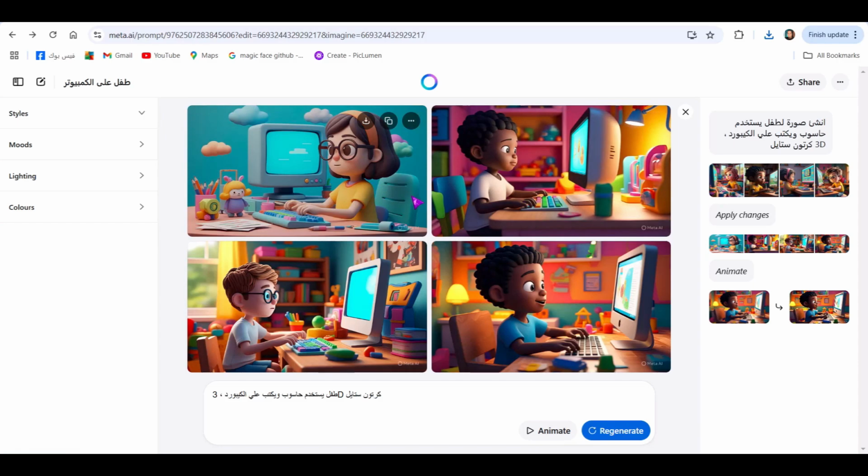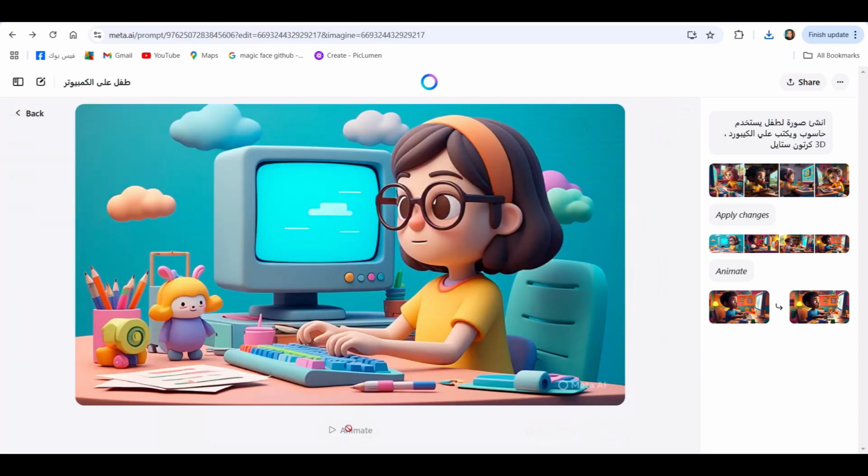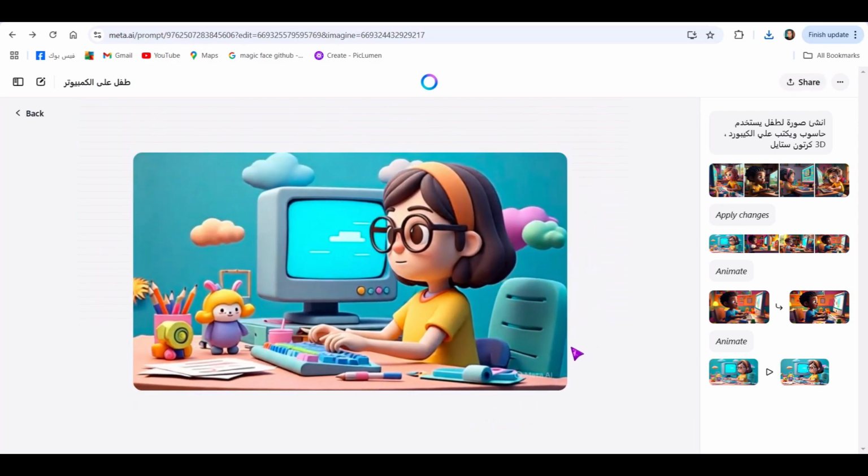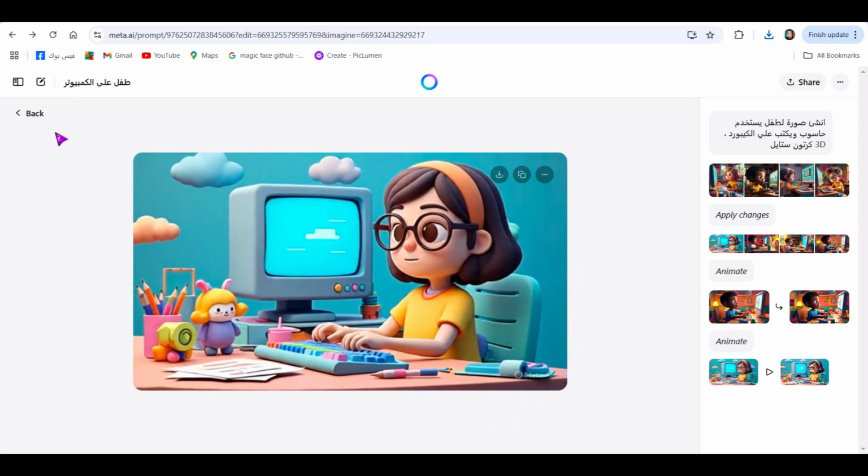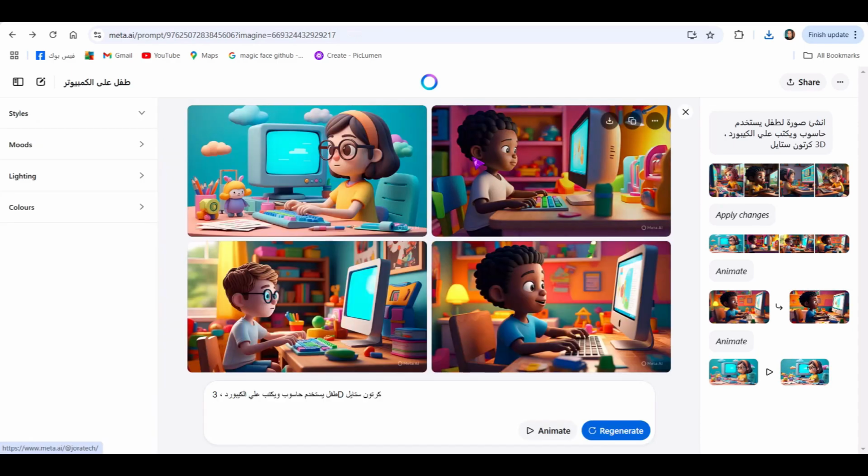For instance, selecting this girl's photo. It is also visible at the bottom. We clicked on animate. I mean, it truly is quite impressive how incredibly fast it moves the image. As you can see, the movement is also excellent. Okay, let's create other styles. You can easily see just how much you can create stunningly beautiful images and captivating videos.